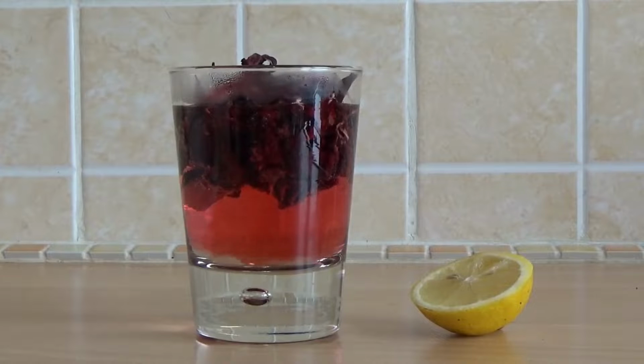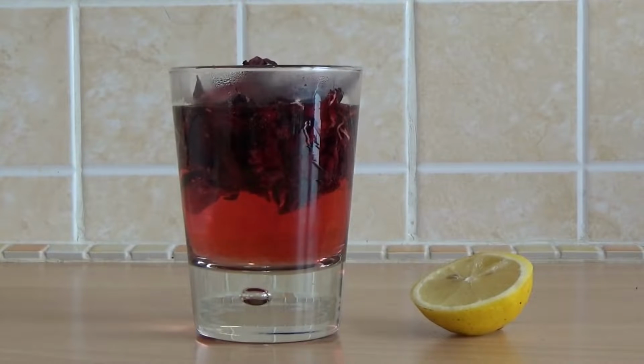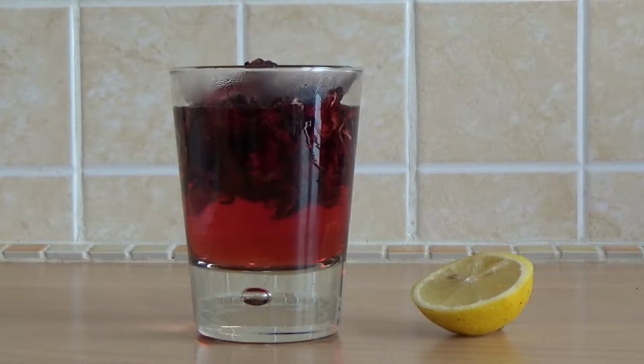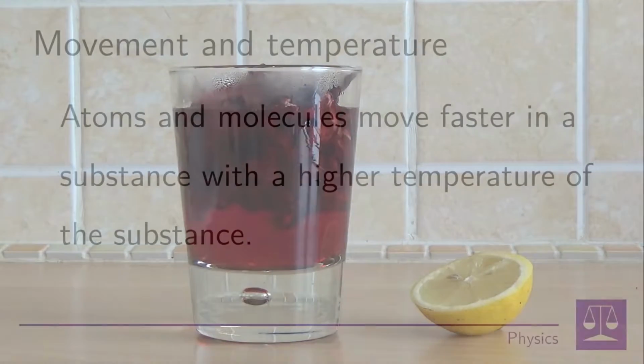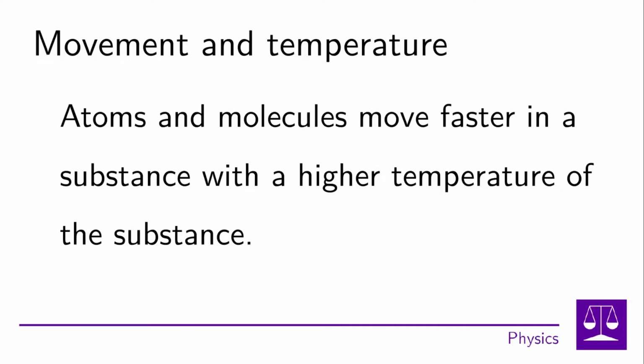There are many other examples of diffusion. For example, tea infusion, where the substances contained in tea leaves get into water and then mix evenly in hot water. Here the question arises as to why we pour hot water over the tea. One of the reasons is that it helps the tea to brew. This is because diffusion occurs much faster in warmer substances.